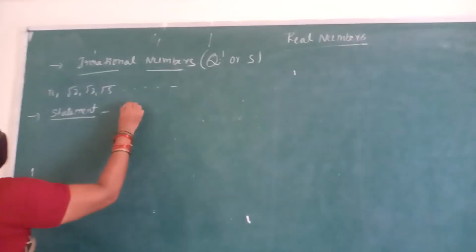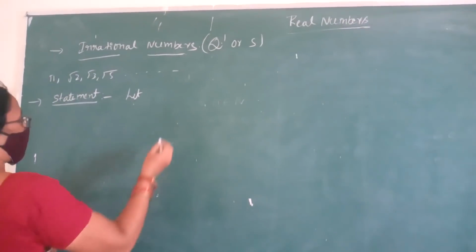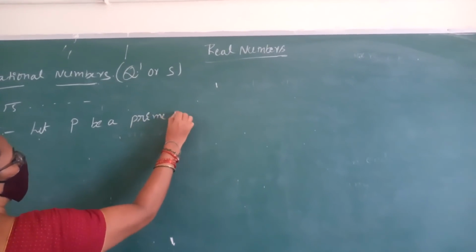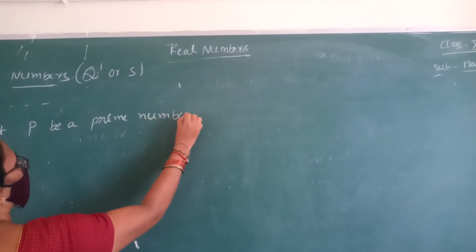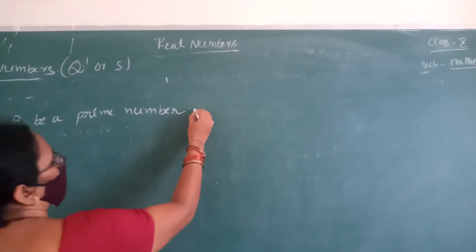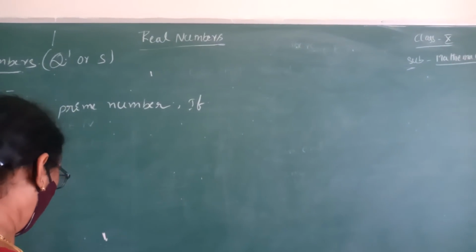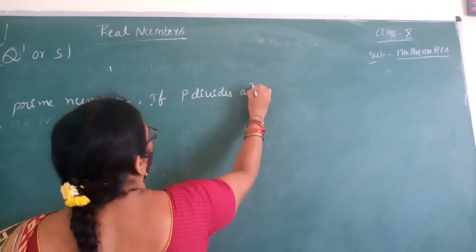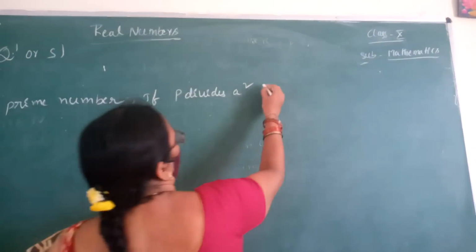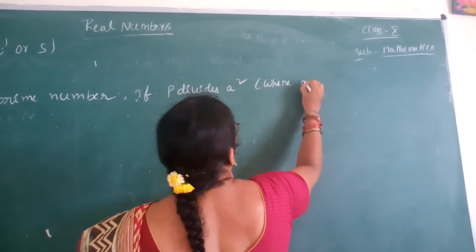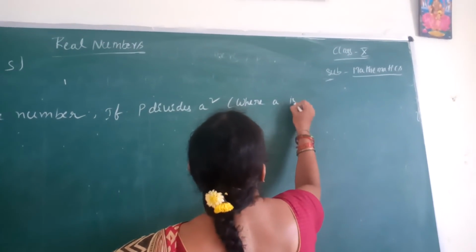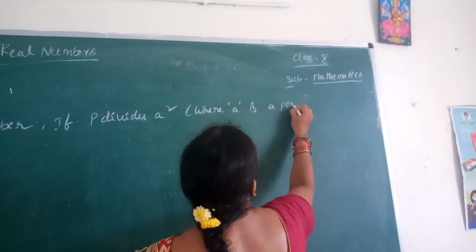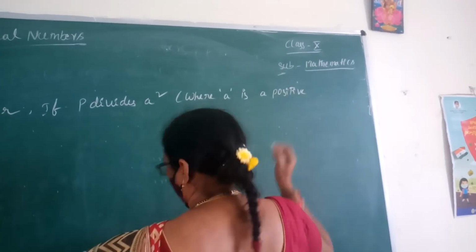Let p be a prime number. If p divides a square, where a is a positive integer.